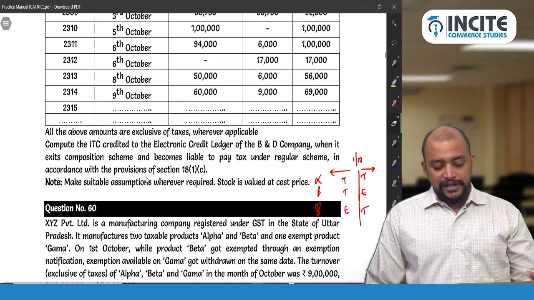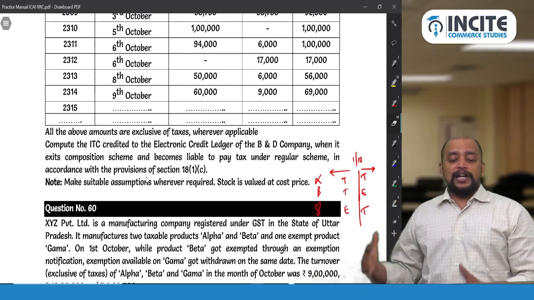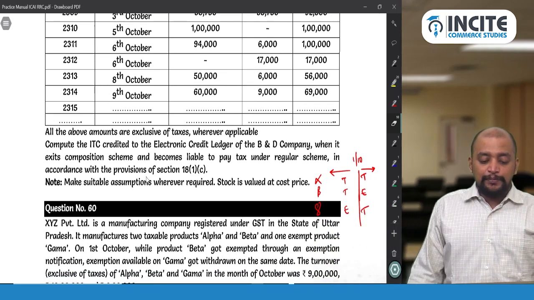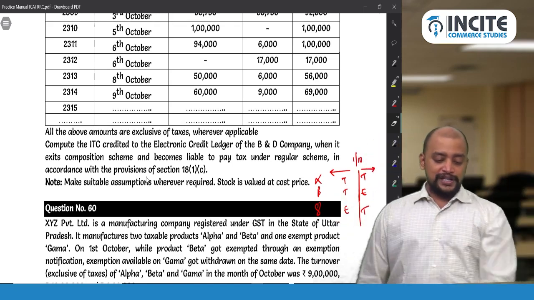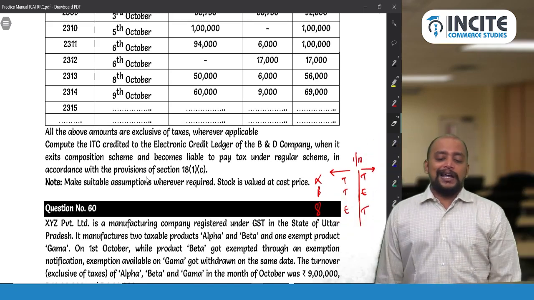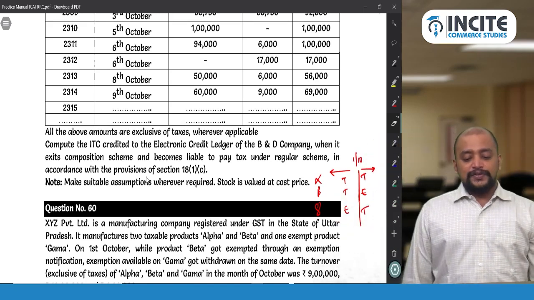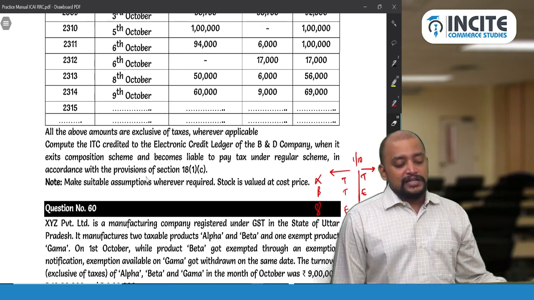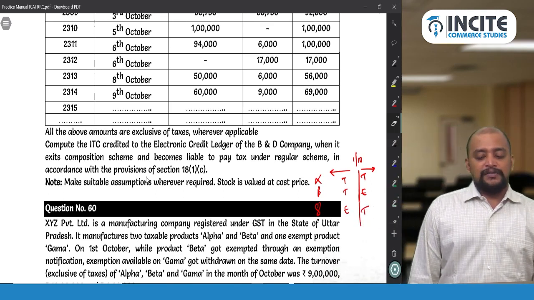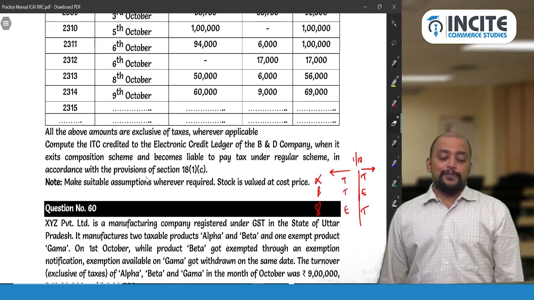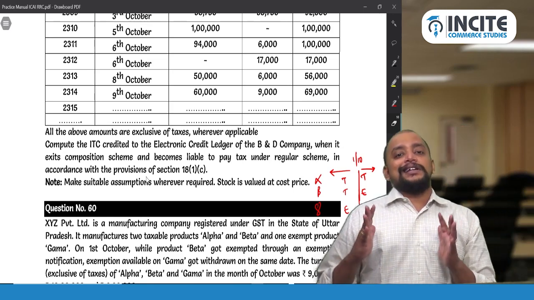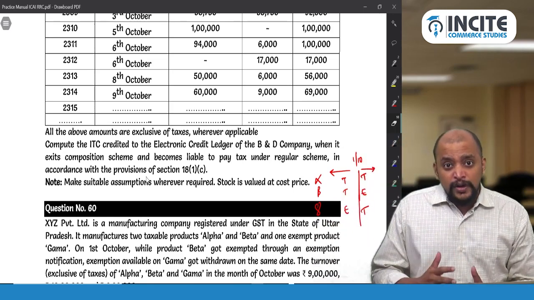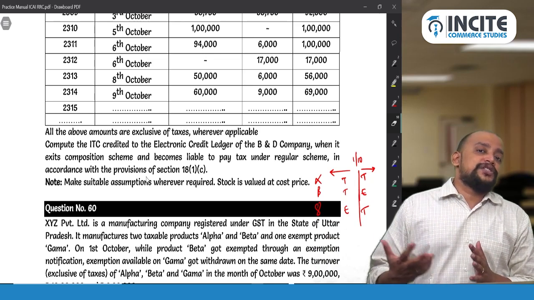Now what is the question? Compute ITC credited to the electronic credit ledger of the B&D company when it exits the composition scheme and becomes liable to pay tax under regular scheme in accordance with the provisions of section 18(1)(c). Note: make suitable assumptions wherever required, and stock is valued at cost price. So now we need to apply section 18(1)(c) and we need to know as to what is the ITC on closing stock that is available.